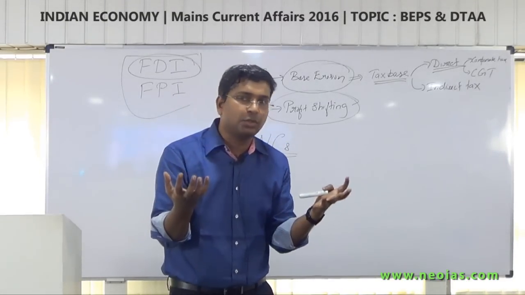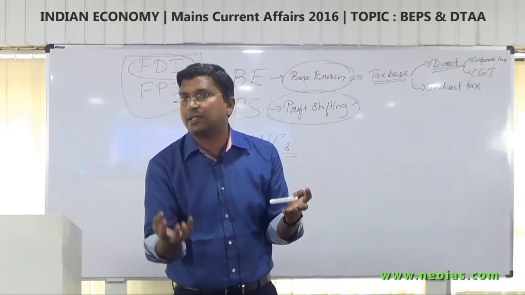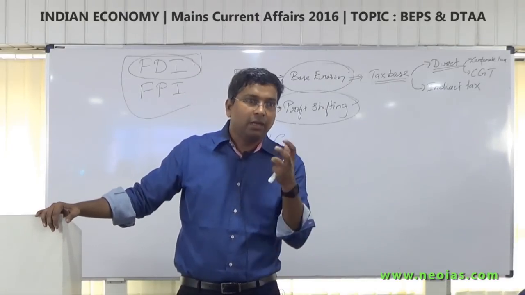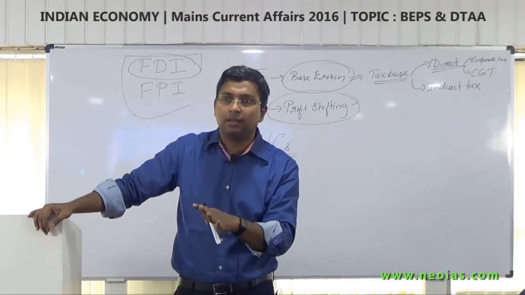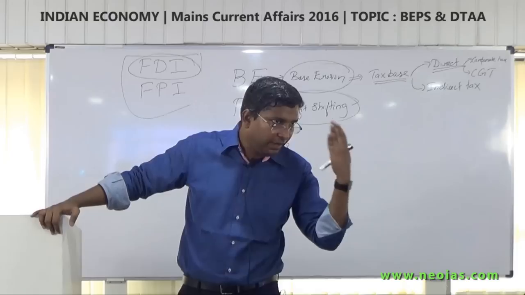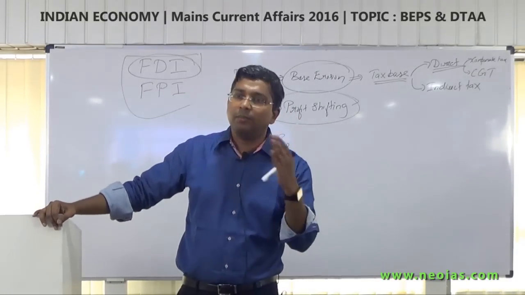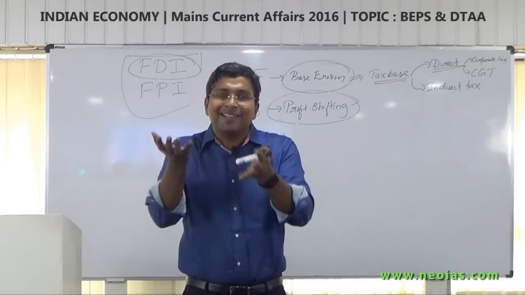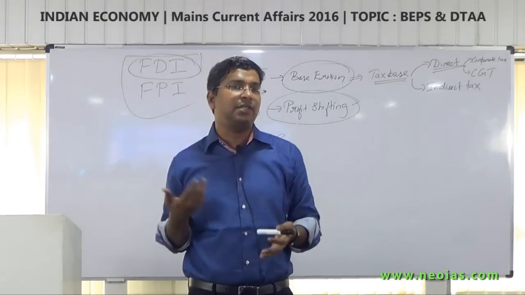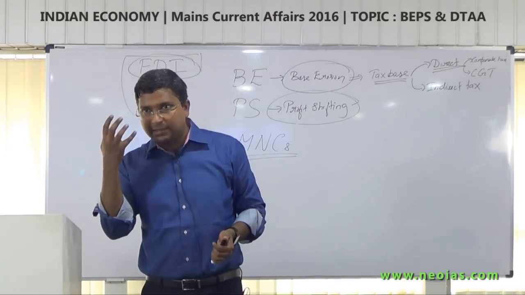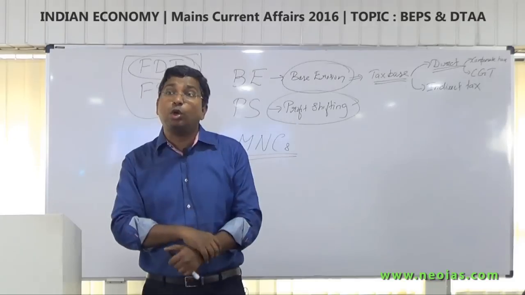They will erode the tax base. There is an erosion in the tax. And what is the impact on that source country? It will affect their welfare expenditure activities, and the government will also indirectly increase indirect tax, and it affects the common man also.